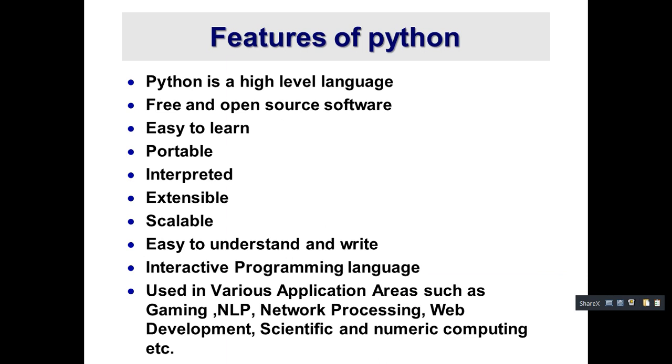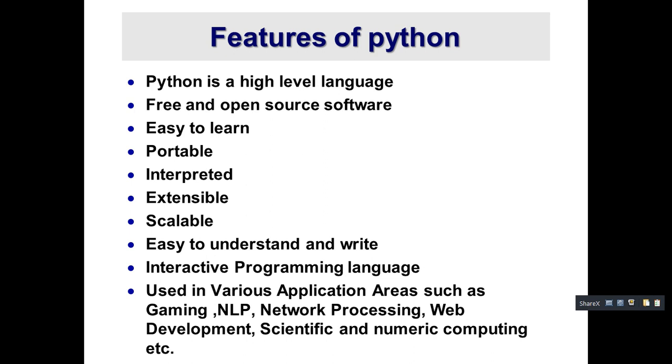Python is a high-level language. Okay, high-level language means what? A program written in a high-level language is called source code. We will call it source code. So source code means what? Often we will speak about the word called source code. So what is source code?